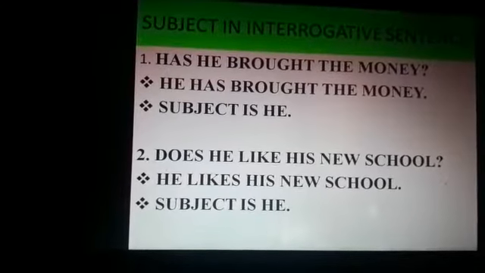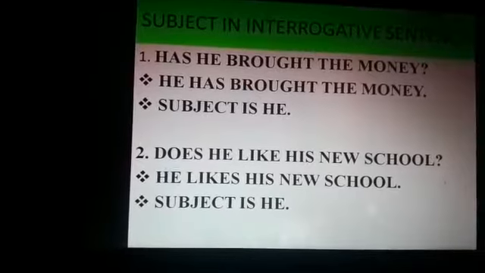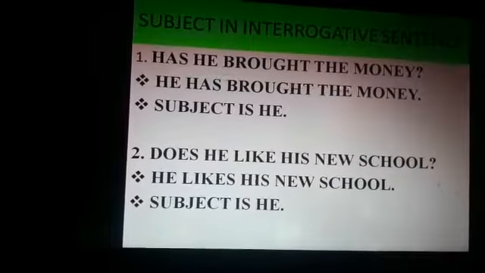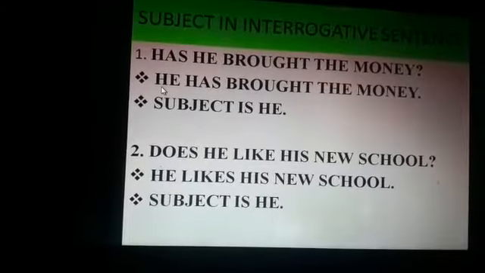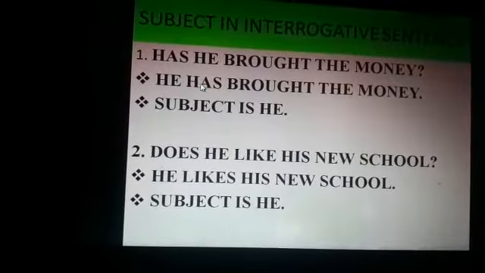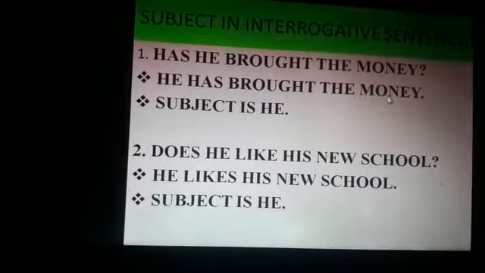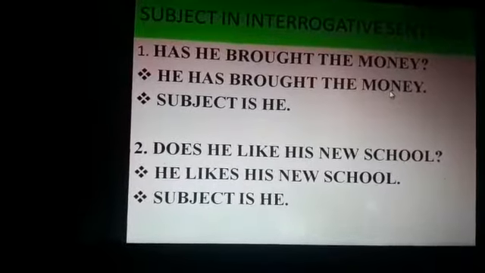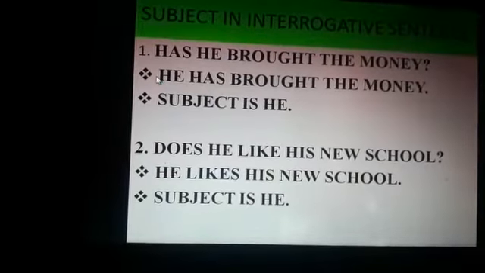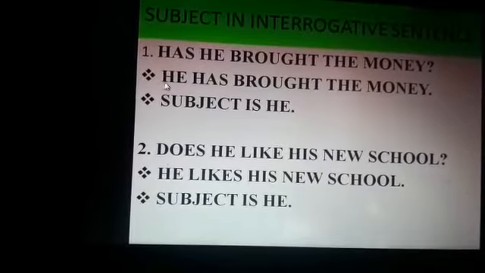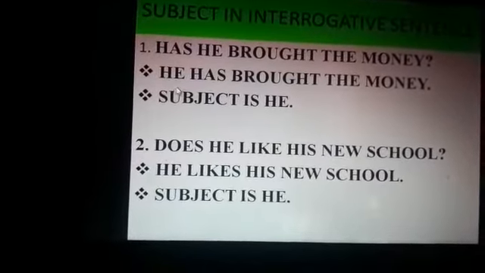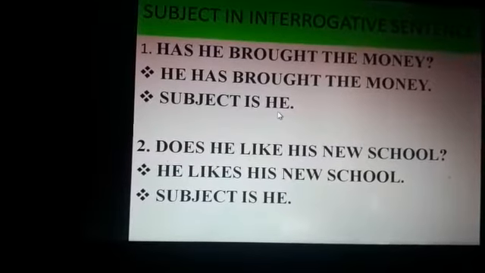The first example is, has he brought the money? We write this in assertive form: he has brought the money. Now who brought the money? He. So the subject is he here.